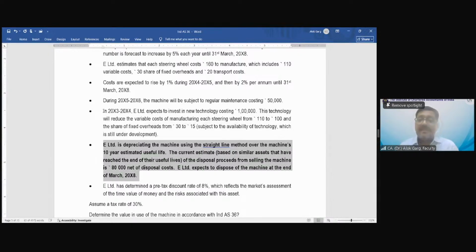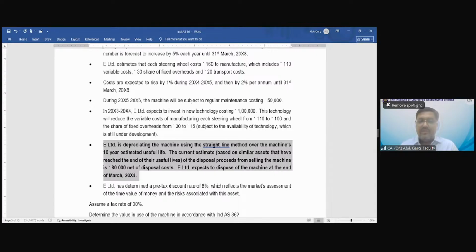What is the crux of this paragraph? The crux of this paragraph is that the residual value is given. And what is the residual value? 80,000. Okay, so 80,000 residual value is given.